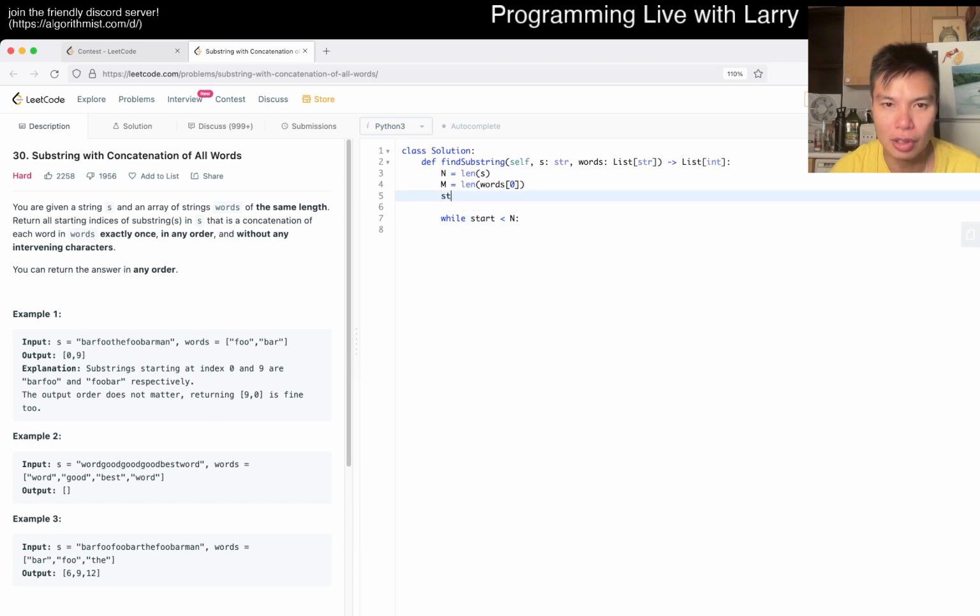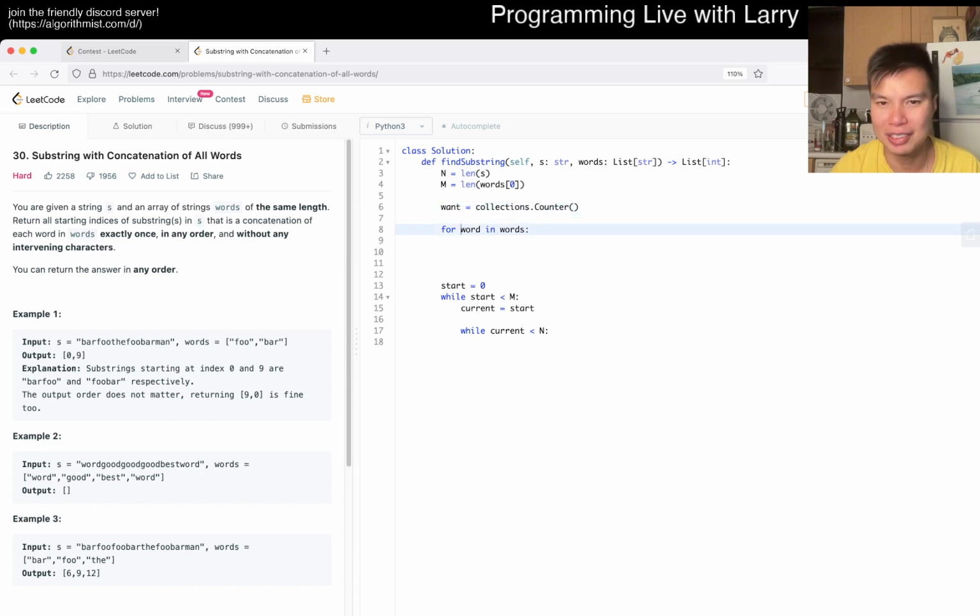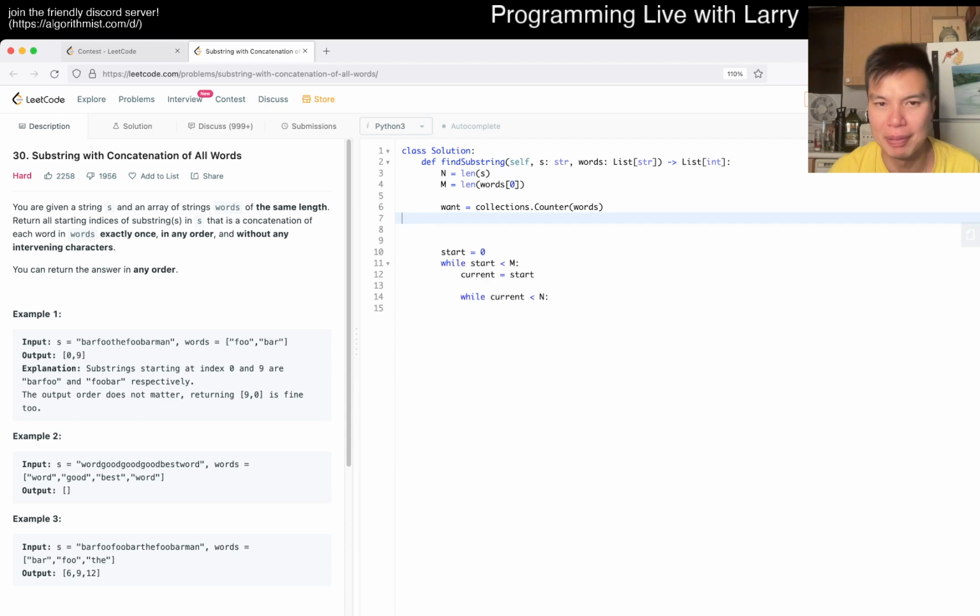So start is equal to 0. No, we want this to be less than m. Sorry. So we want this to be the case, and then we want current is equal to start. And this is just regular sliding window stuff. So something like this. Though I have to set something up as well, which is for word in words. Maybe have a counter. Let's just call it 1 because that's what we want, right? And I could actually just do this, I think. But basically for word in word, we put in 1.